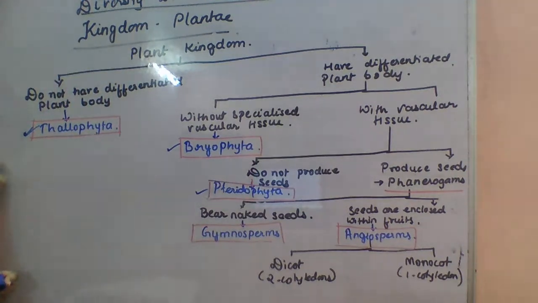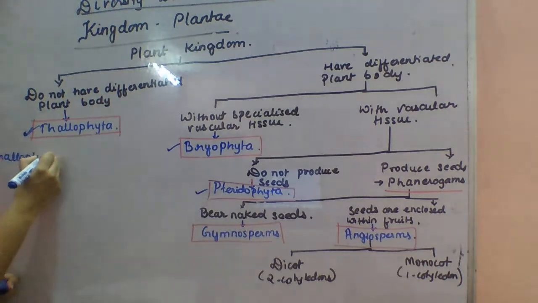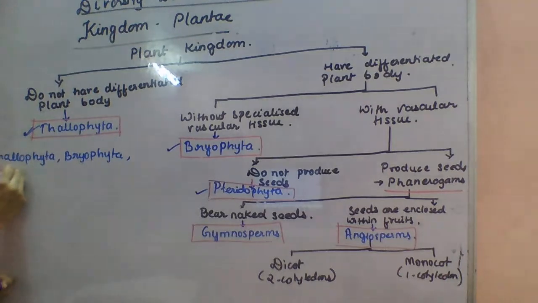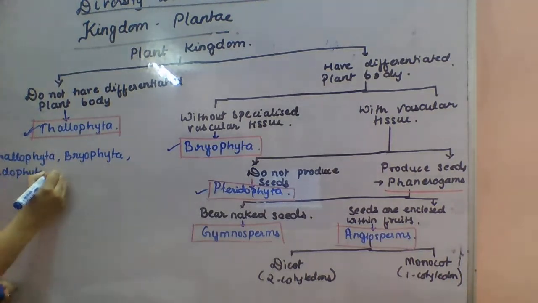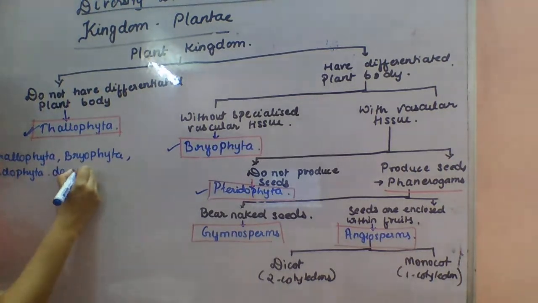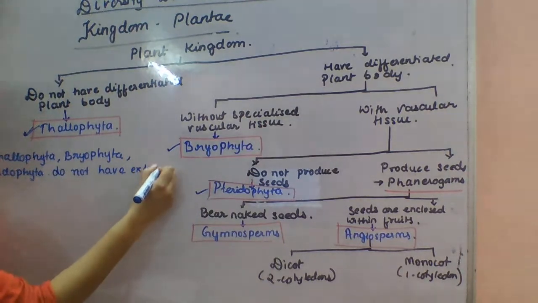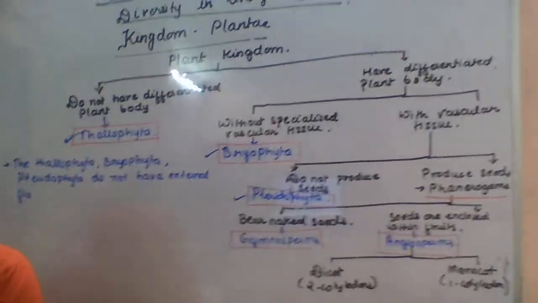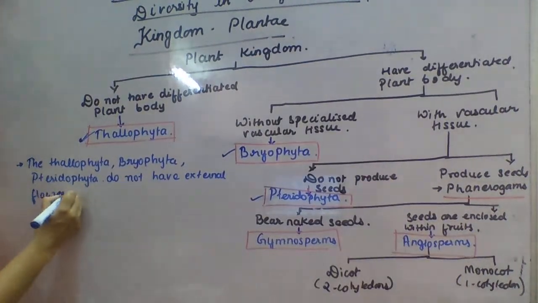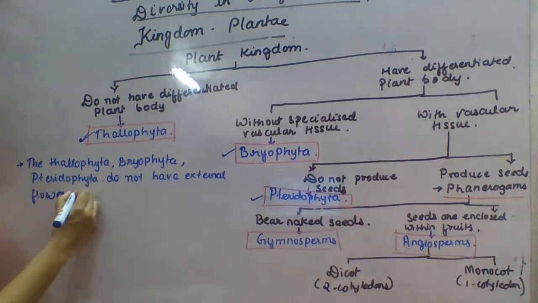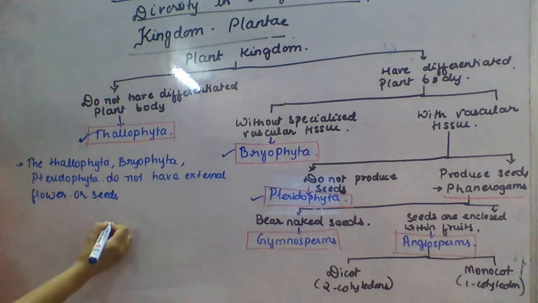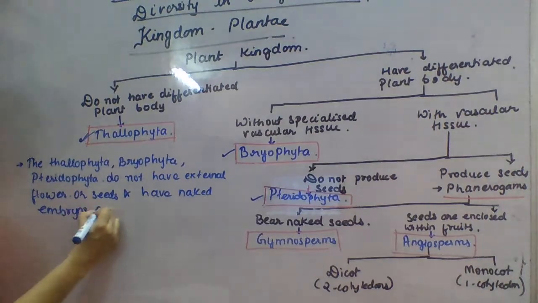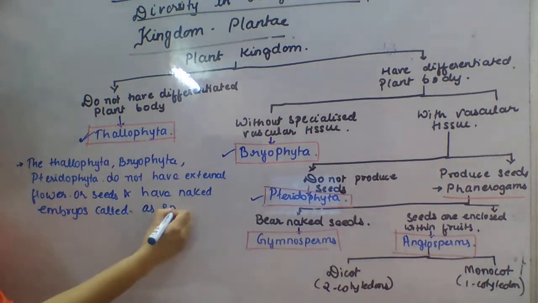Thallophyta, Bryophyta and Pteridophyta do not have external flowers or seeds and have naked embryos called spores.